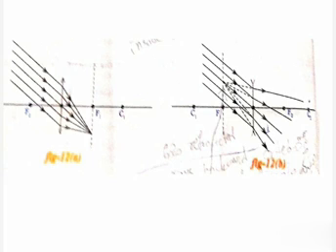Next, figure 12B, a biconcave lens. Here also some parallel rays fall on the lens. These parallel rays are making an angle with the principal axis. So after falling on the biconcave lens, what happens? These are diverging. Now extend the diverging rays backward. If you extend the diverging rays backward, they appear to converge at one point. From the point of convergence, draw one dotted line. That dotted line is perpendicular to the principal axis. That is called the focal plane.